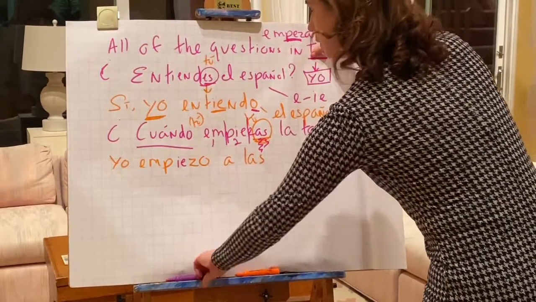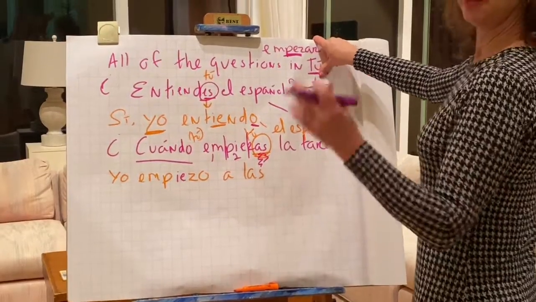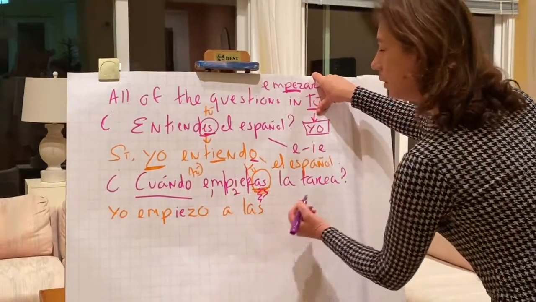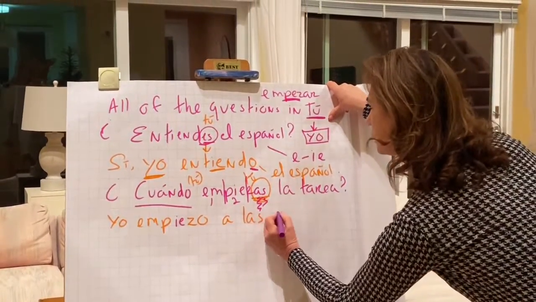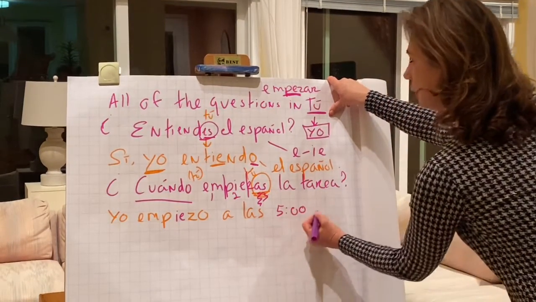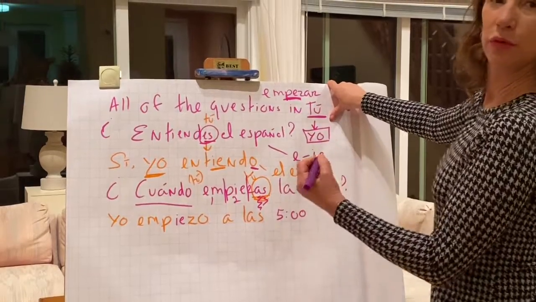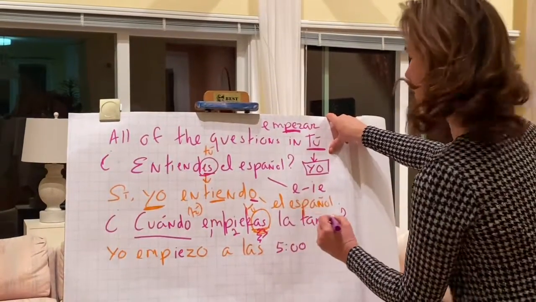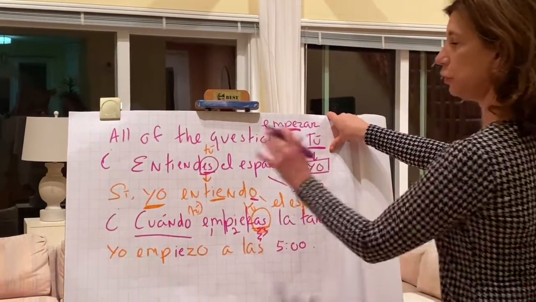All right, so you just say something simple. It can be anything, whatever you remember, but you can just give me a number here. So you can just say a las, let's make it a las 5. If you want to say de la tarde, that's beautiful, that's really nice, but this is enough of an answer for me for you to do the job.